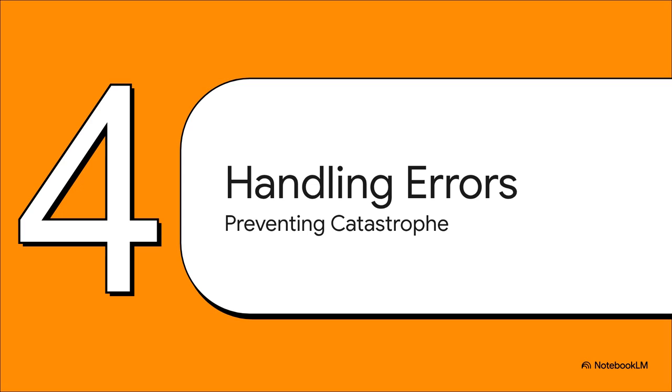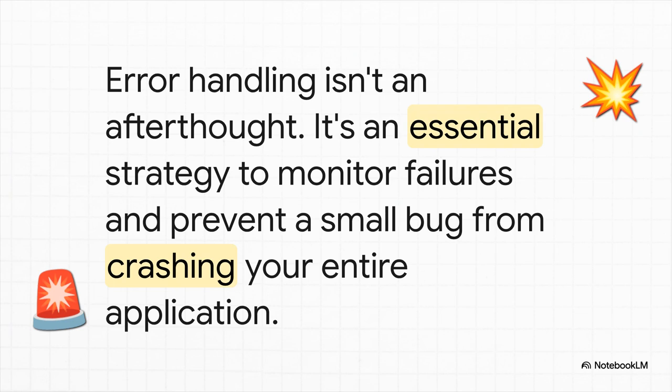Okay, we've built some seriously tough patterns to try and prevent errors. But let's face it, errors are going to happen. They always find a way. So now we need to talk about what to do when they do get through and how to handle them gracefully so a tiny bug doesn't crash everything. Just think about it for a second. One single error, one little unhandled promise rejection in some tiny corner of your app, it can bubble all the way up and bring the entire application down.